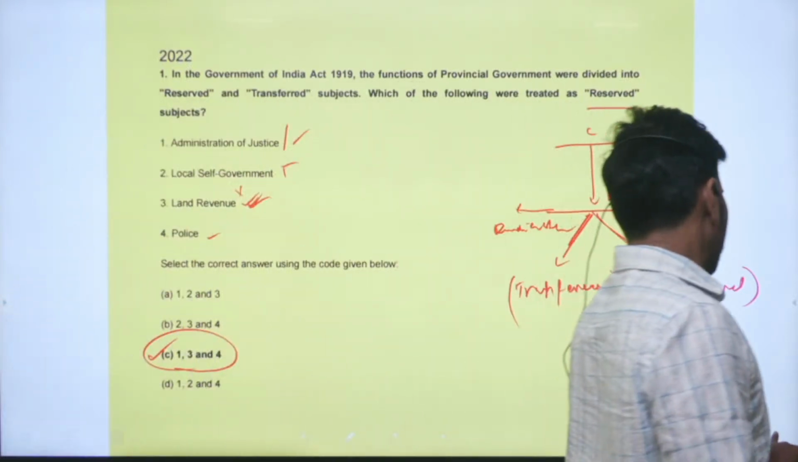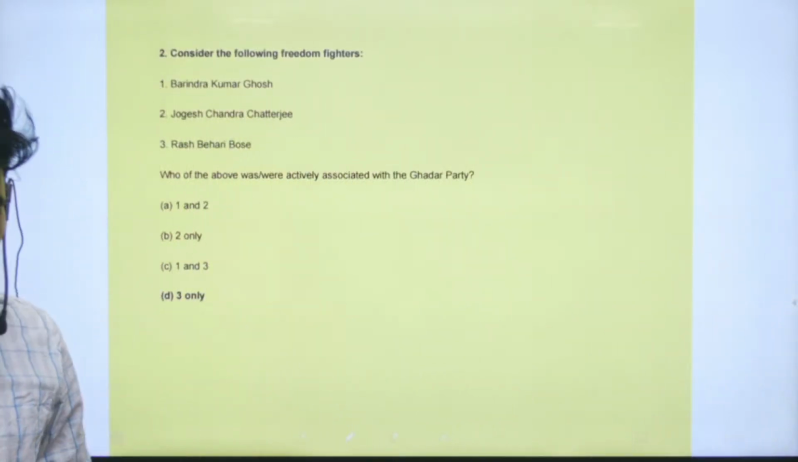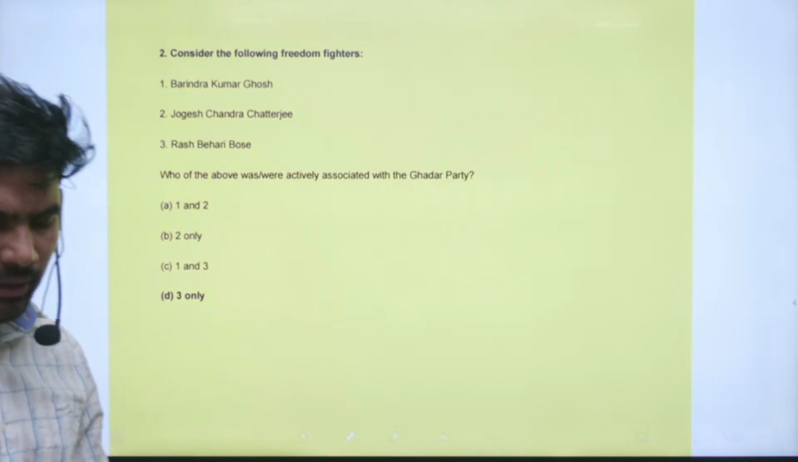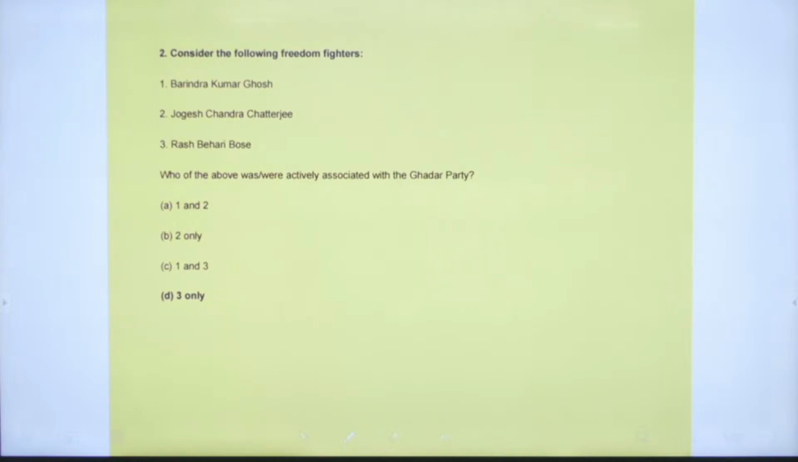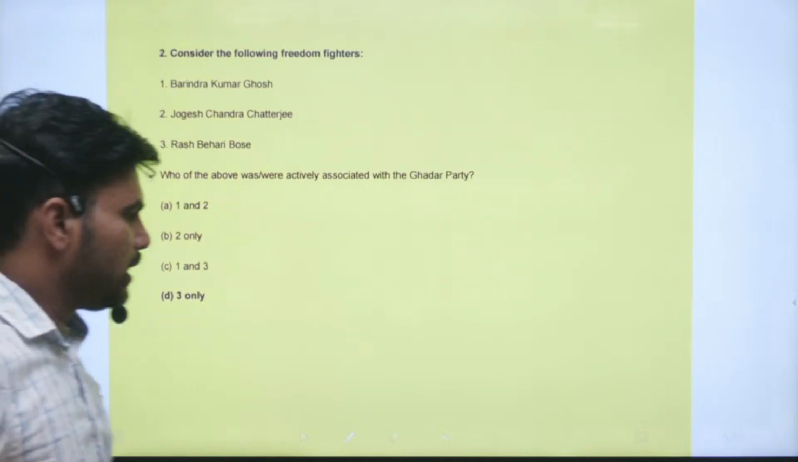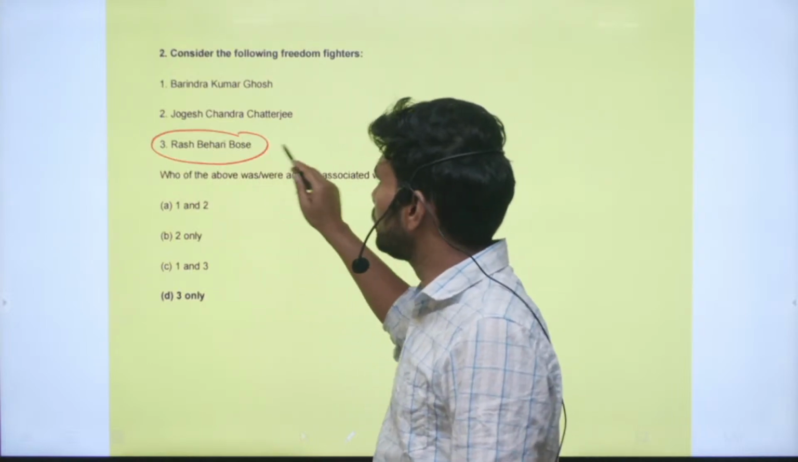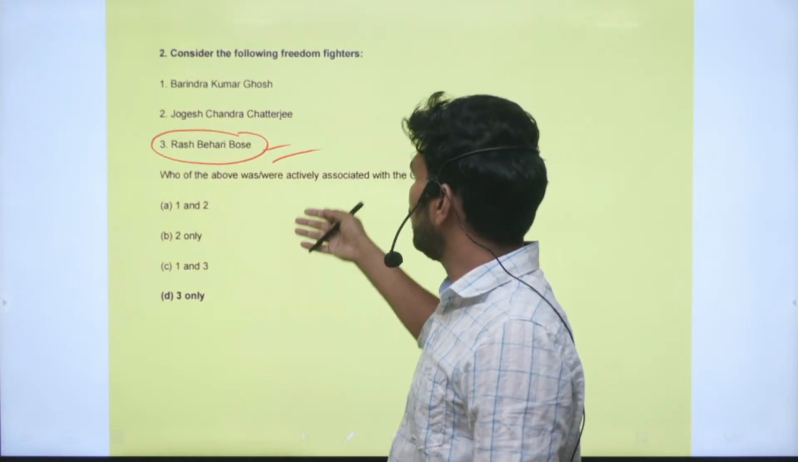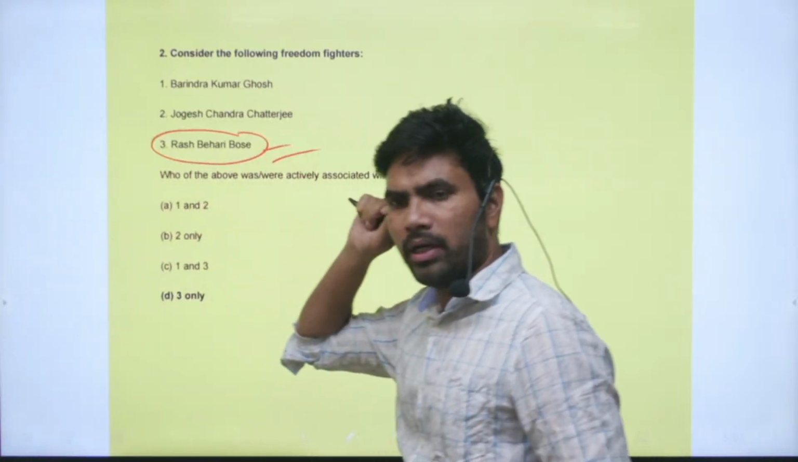So this is the question. Next, question number 2. Consider the following freedom fighters: Barindra Kumar Ghosh, Jogesh Chandra Chatterjee, Rash Bihari Bose. Who of the above was or were actively associated with the Gadar Party? You know very well that Rash Bihari Bose was actively associated with the Gadar movement. The Gadar Party was established in San Francisco, and they operated from there.